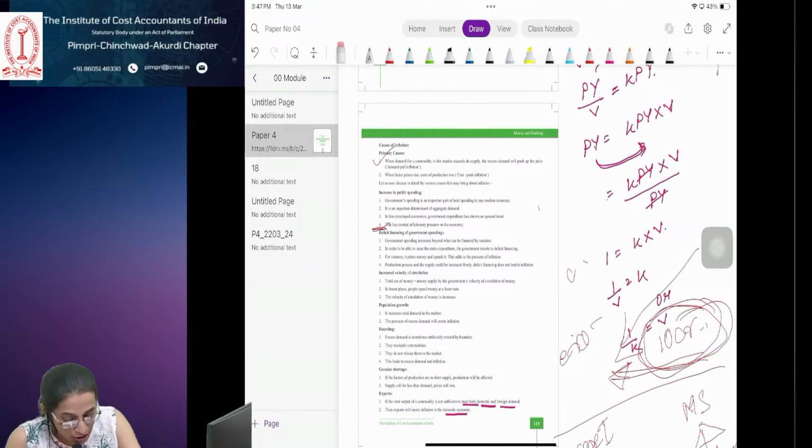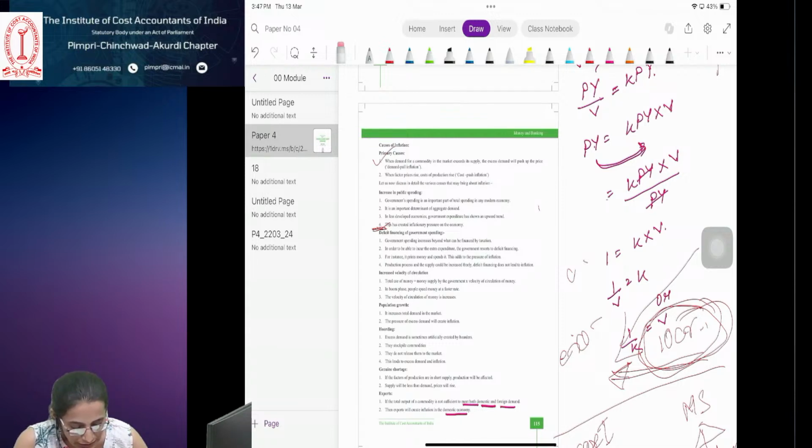Next is what? If the bank rate is raised by the central bank, commercial banks have to borrow at a higher cost. Naturally, if as a commercial bank, I take a loan from the central bank or the Reserve Bank of India, and the Reserve Bank of India increases the bank rate or the discount rate, what will happen? My cost will increase. I have to pay a higher rate of interest on that loan, right? My cost as a commercial bank will increase.